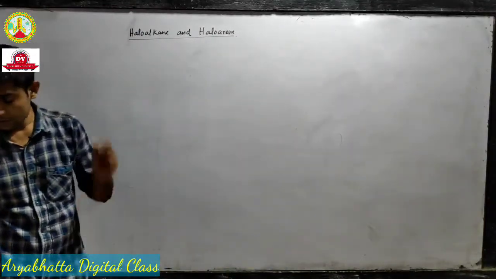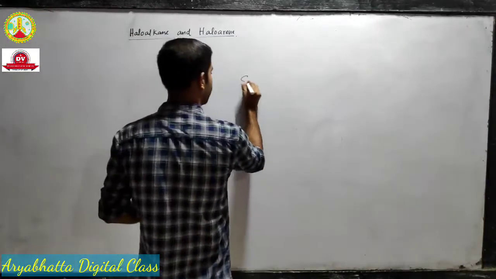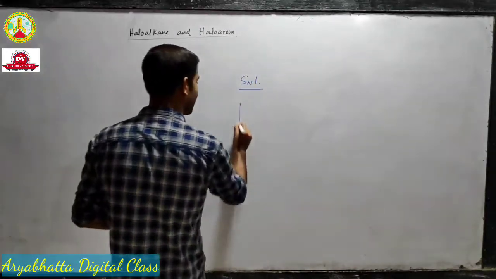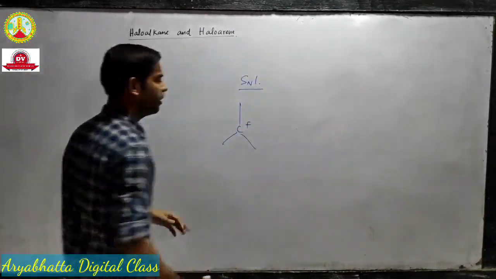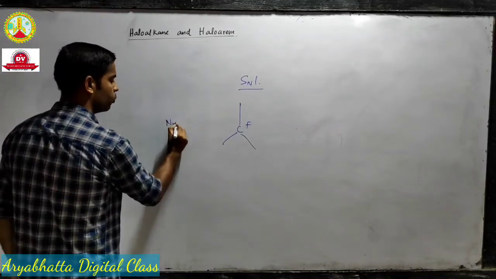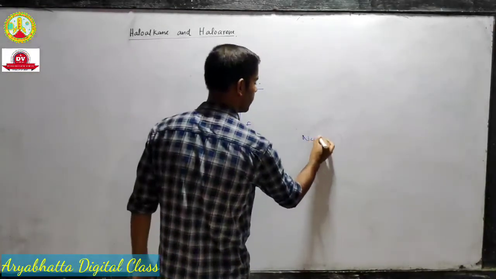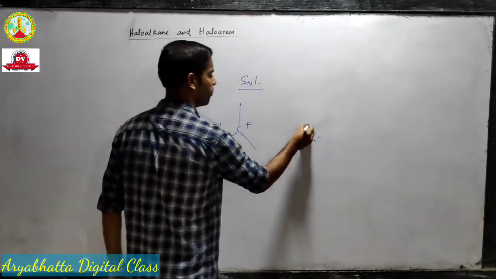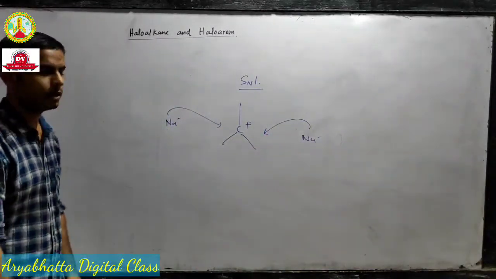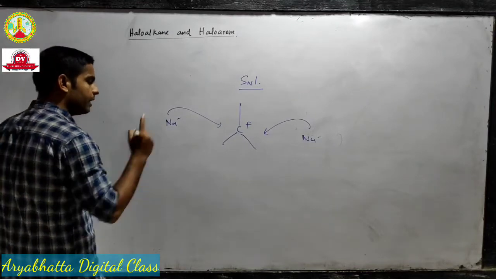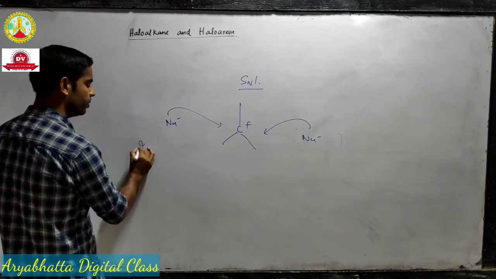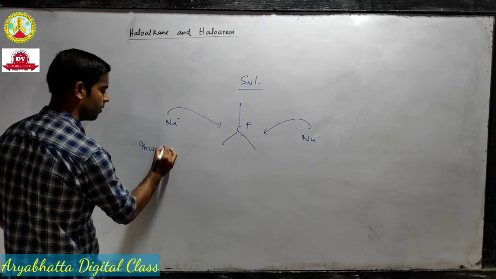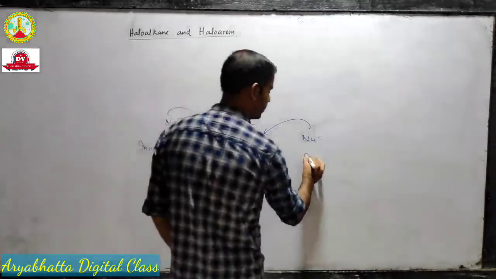But we see that in the SN1 mechanism we had a carbocation, and in the carbocation the nucleophile had a scope of attacking from both sides. So what happened? We got equal inversion and retention.